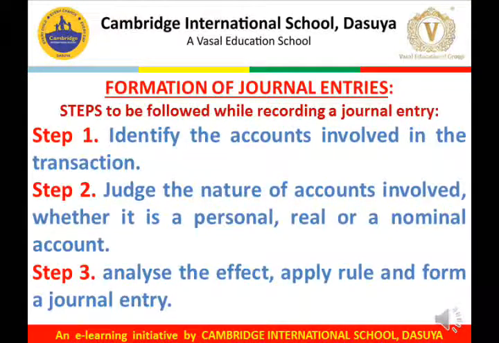Students, now we will learn the formation of journal entries. There are 3 simple steps to be followed for recording a journal entry. Step 1 is simply to identify the accounts involved in the transaction. Then the second step is to judge the nature of the accounts involved, whether it is a personal, a real or a nominal account. Step 3 is to analyze the effect, then apply the rule and form a journal entry.